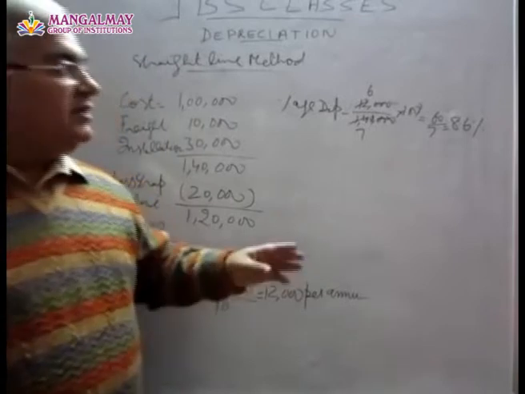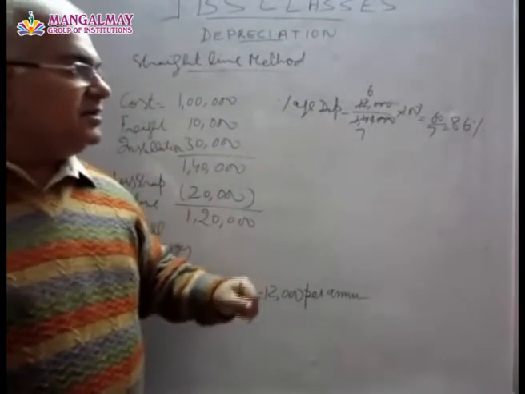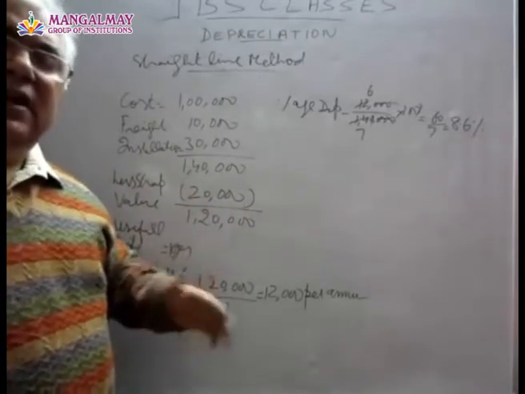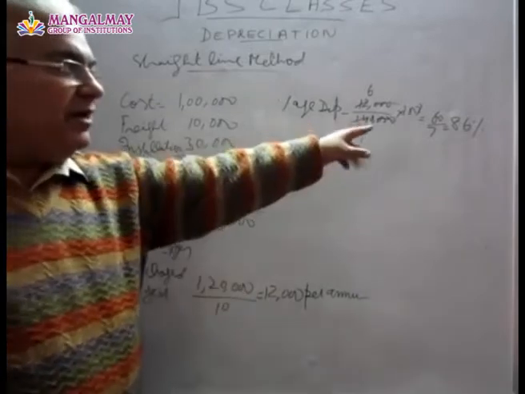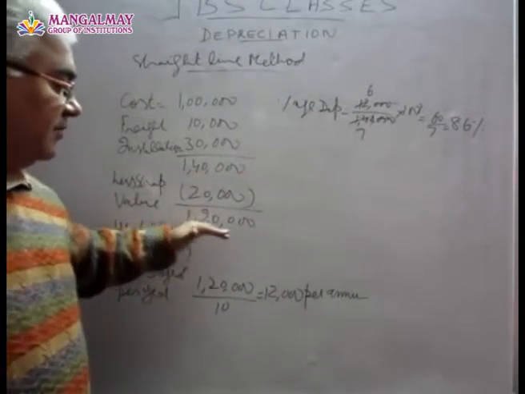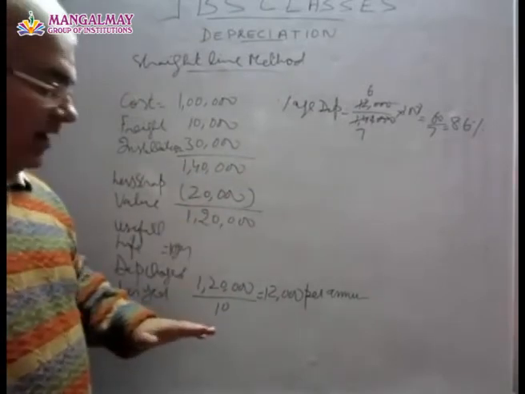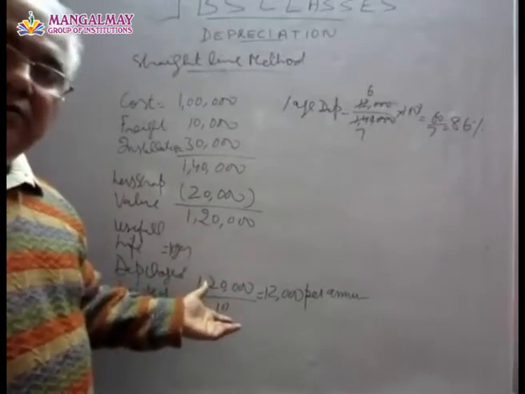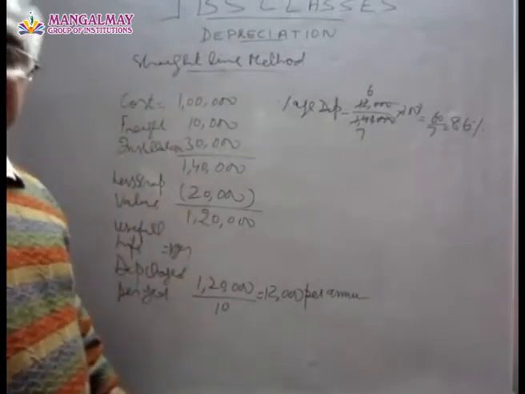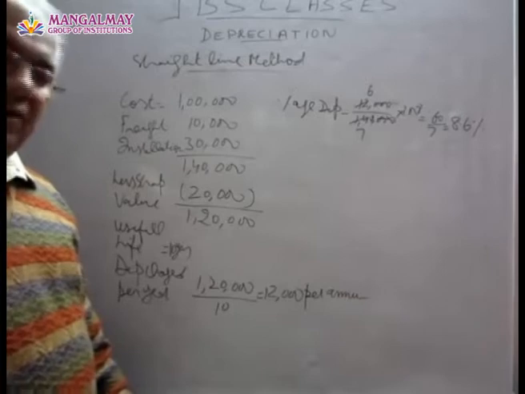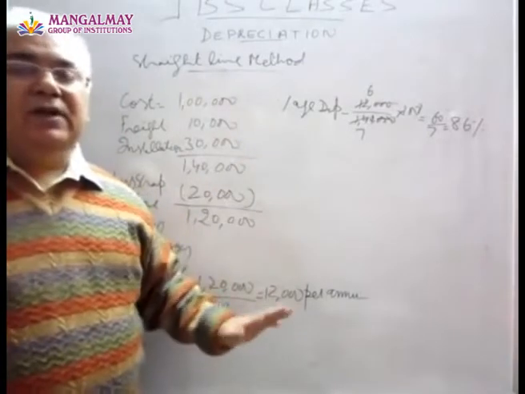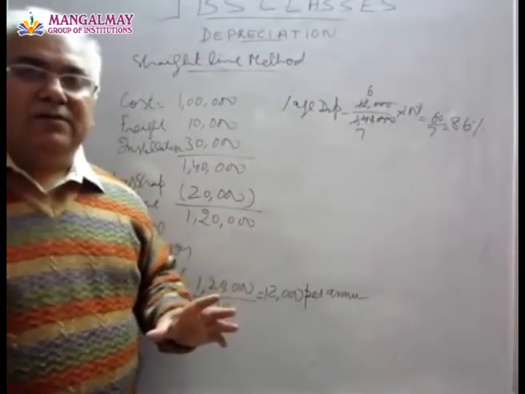That means when we charge depreciation at the rate of 8.6% per year on this 1,40,000, at the end of around 12 years, because I have approximated here, if I had not approximated, it would have depreciated the complete 1,20,000, and 20,000 would have been left in the account. This is the way straight line method works. Is it clear? The merits of this method are, it's very simple to understand and very simple to compute.